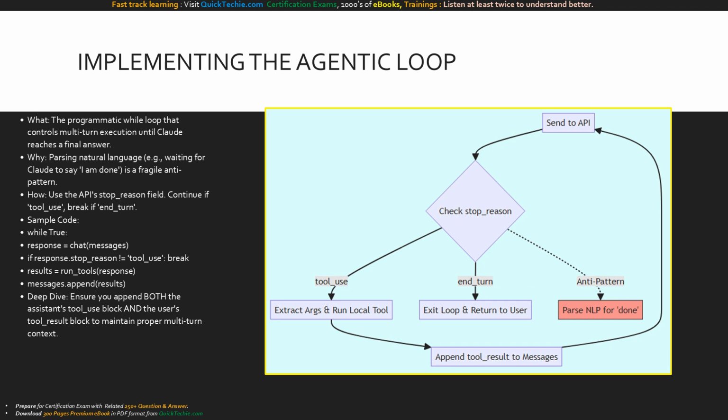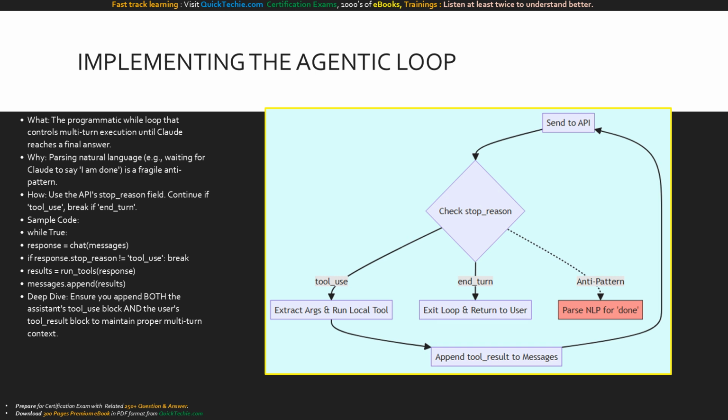To make multi-turn tool use work, we must build an agentic loop. What is this? It's the physical code, typically a while loop, that manages the back-and-forth communication. Why is loop control so critical? Because a major exam anti-pattern is parsing natural language to end your loop. If you write code checking if Claude says "task complete," your system will inevitably break. How do we do it right?